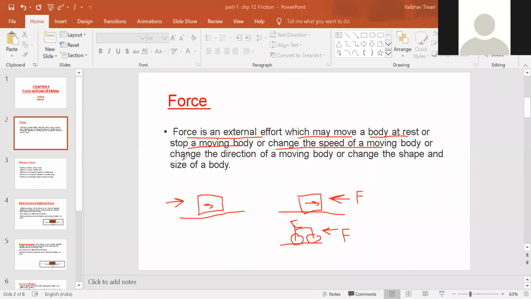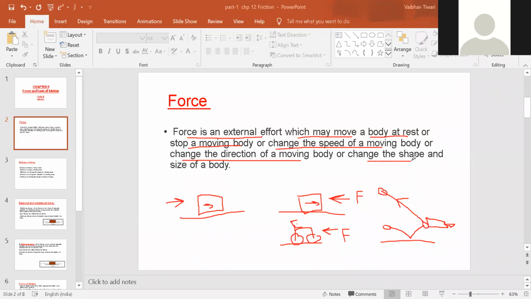Next is change the direction of a moving body. For example, in cricket, when the ball is thrown towards the player, the batsman hits the ball, and because of which the direction of the ball completely changes. The direction has been changed by applying the force by the bat.